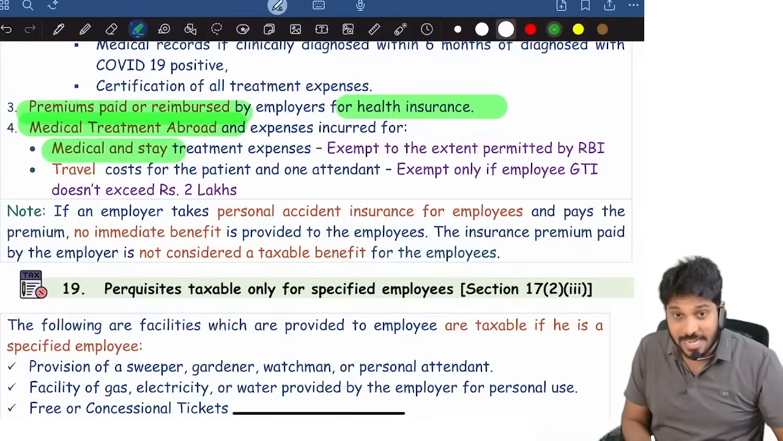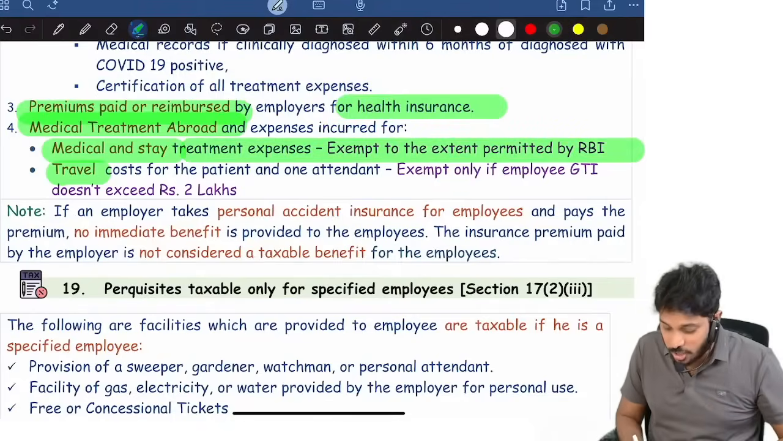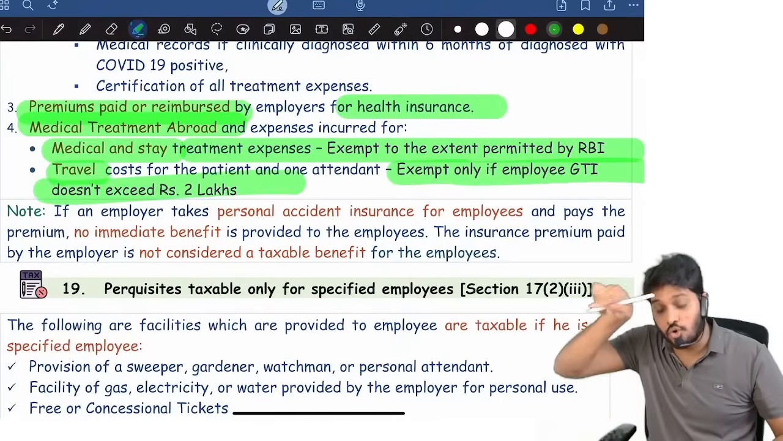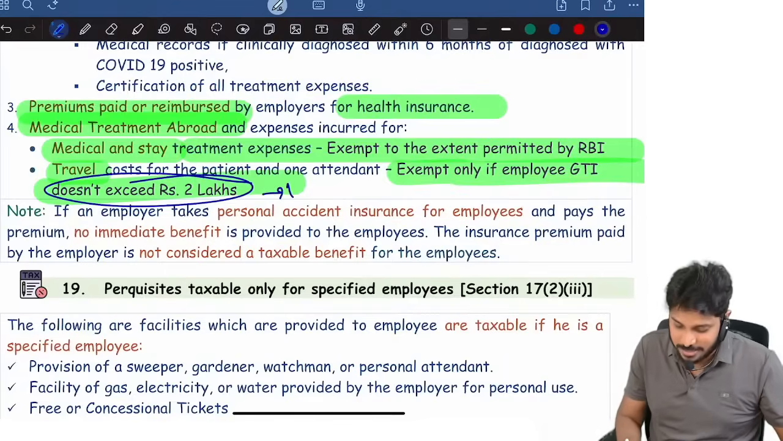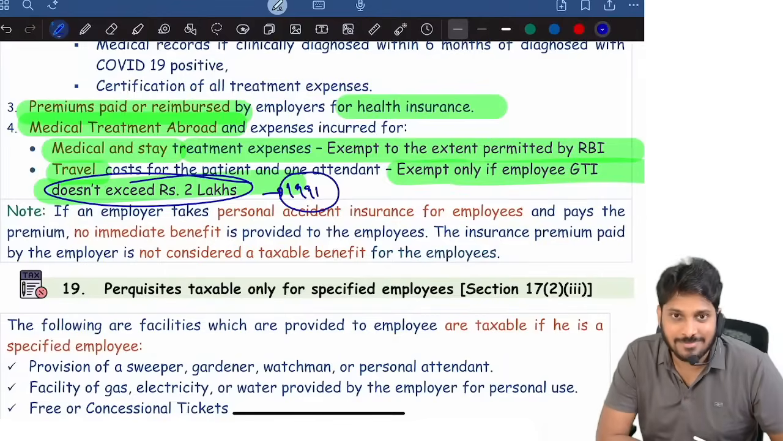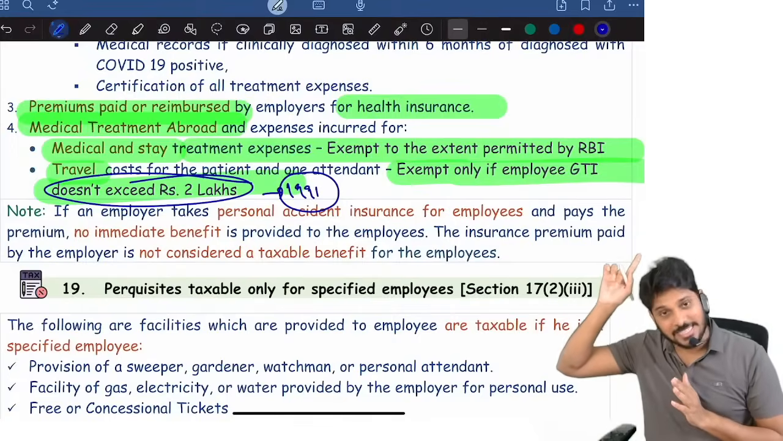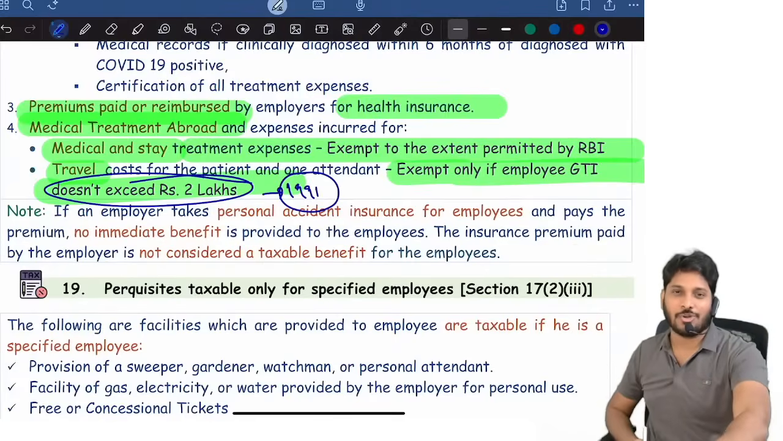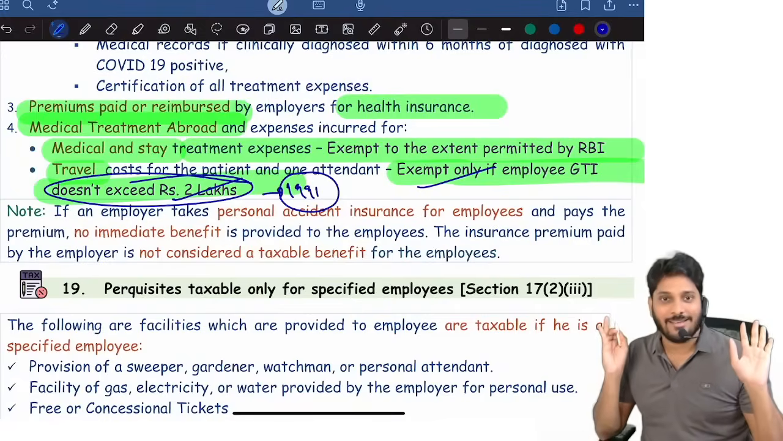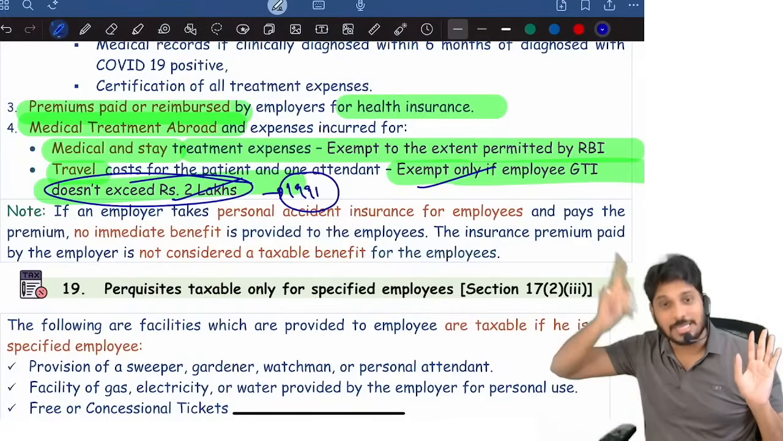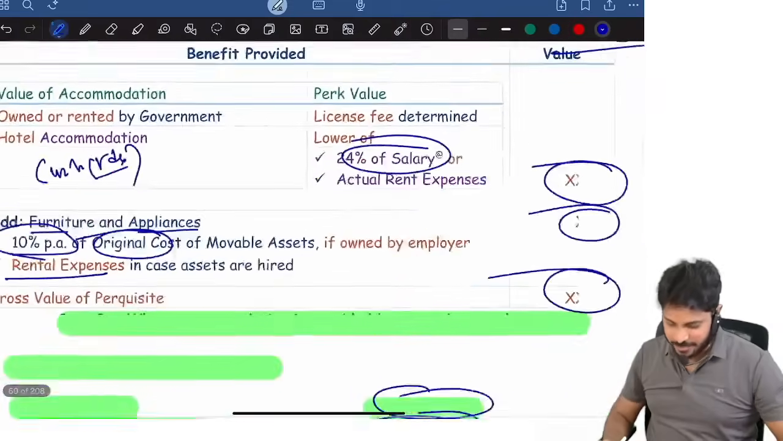Medical cost and stay cost is fully exempt to the extent permitted by RBI, whereas travel cost and all is exempted only if the gross total income is not exceeding 2 lakh. This limit was set in 1991. In the recent Finance Act 2025, they revised this limit. Thank God. For May 26 attempt onwards, the revised limits will apply. Don't worry. For September 25 attempt and January 26 attempt, the 2 lakhs limit only is applicable. For May 26 attempt onwards, this limit is different. Okay, that's it. So that's regarding medical facility.